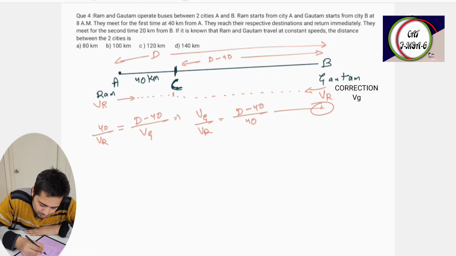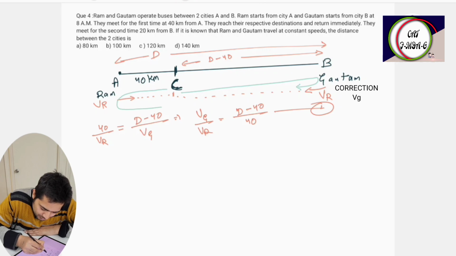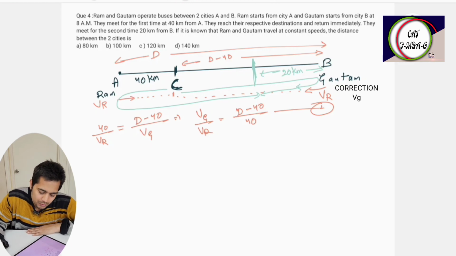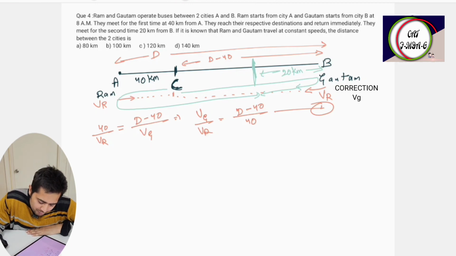Now Ram travels like this. Ram goes here and then returns, and Gautam goes from C to A then returns. Now they both meet at this point, which is 20 km from here. So how much distance has Ram traveled?